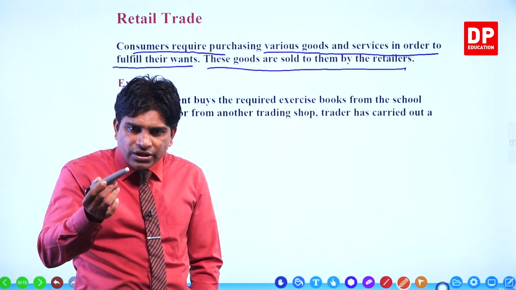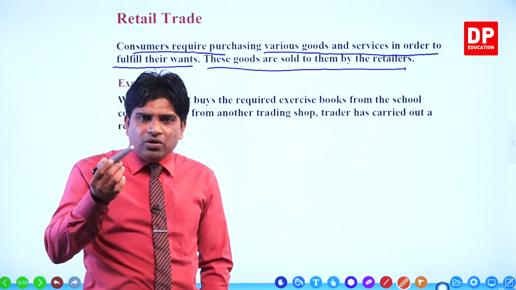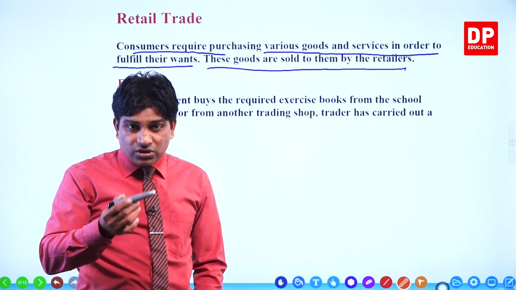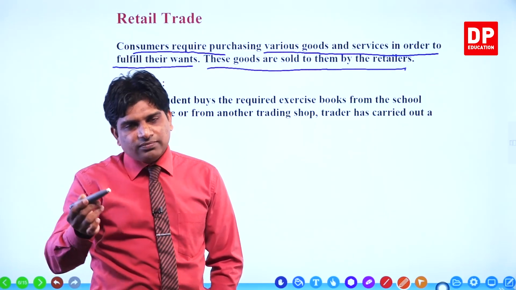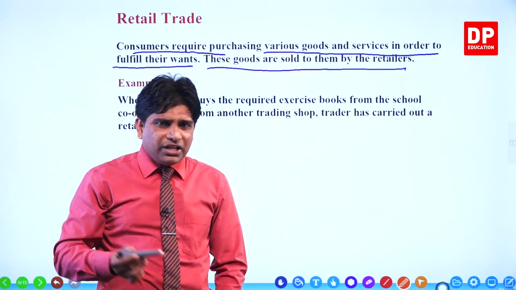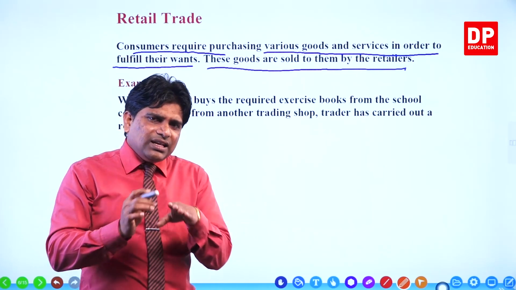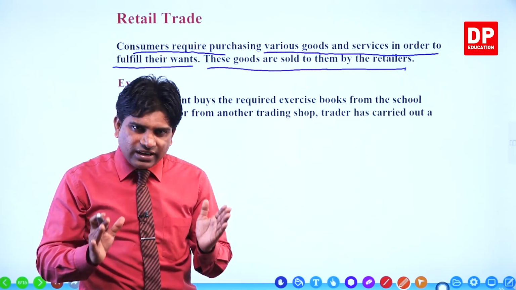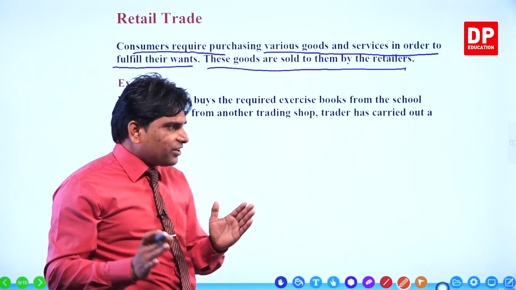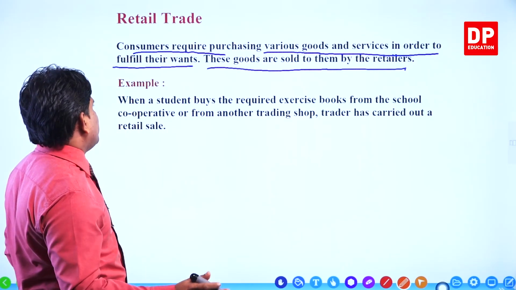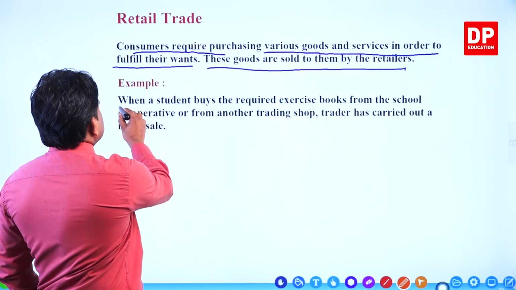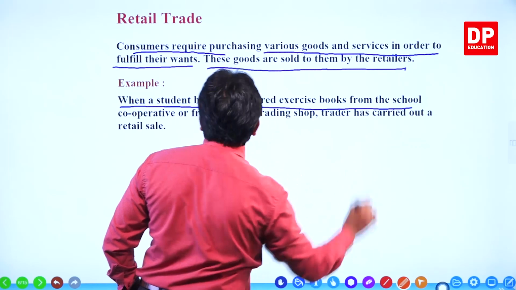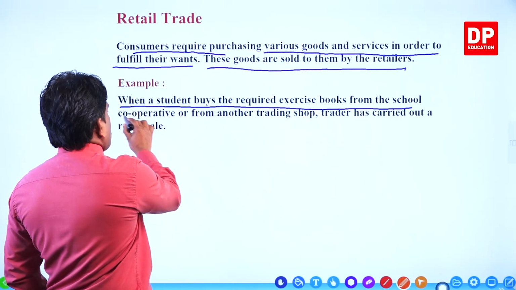Then you go to supermarkets and different shops and buy goods and services from these shops to fulfill your day-to-day needs and wants. Generally we say these are retail activities, retail trade.